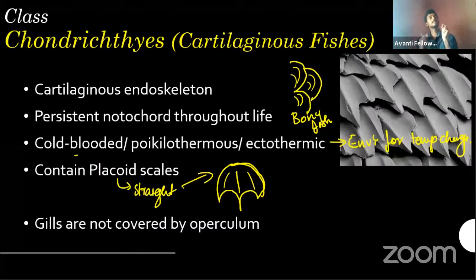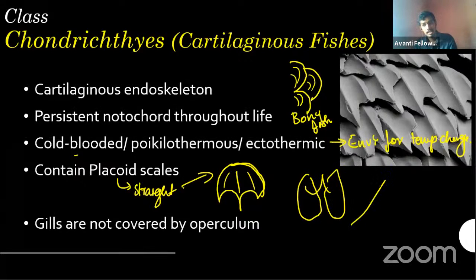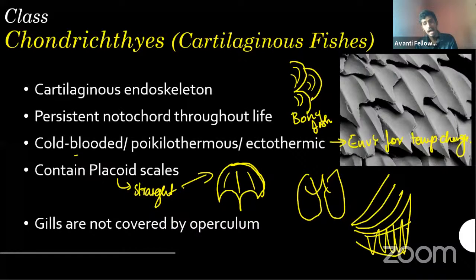Gills are exactly like our lungs. In lungs, the skin will be arranged somewhat like this, but in gills, the skin will be arranged somewhat like this, and this will be very thin. The layer will be very thin, and it's covered with thin capillaries, and they will help in the exchange of the gases. These kinds of gills are normally present in the aquatic forms, and gills help in respiration or exchange of the gases.